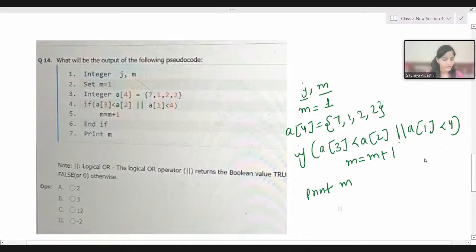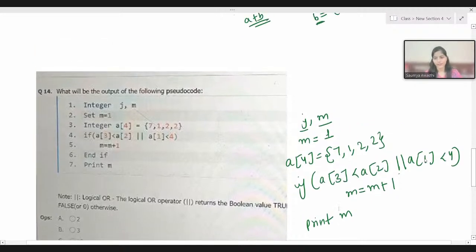Many of you have answered. Let's see if you are correct. We know that to access the elements in an array, we have the concept of indexing, and indexing always starts from 0, so 0, 1, 2, 3. Now what we are checking is the element at a of 3. What is the element at a of 3? That is 2. So 2 less than the element at a of 2, 2 less than 2, this condition is not true.